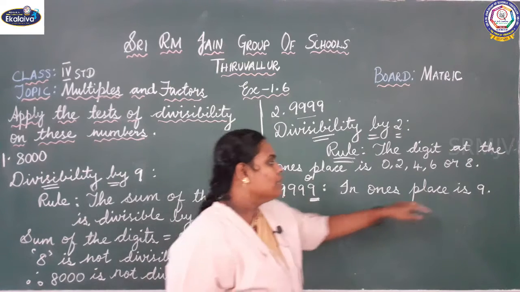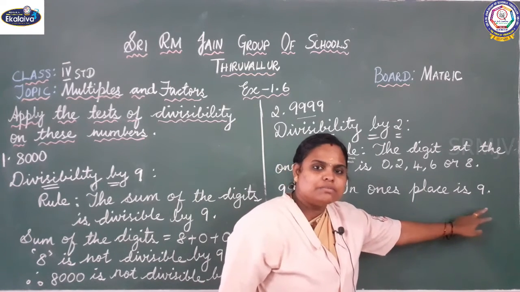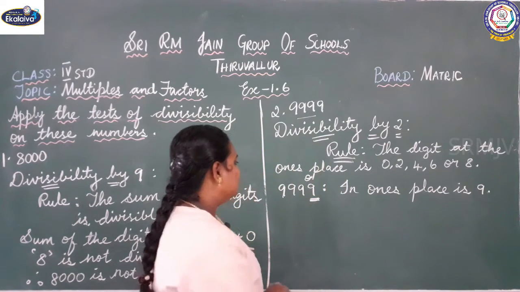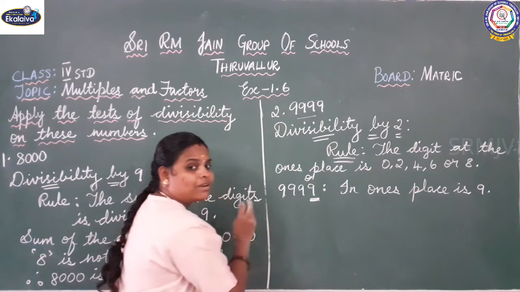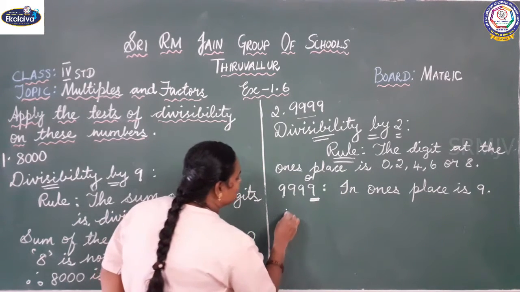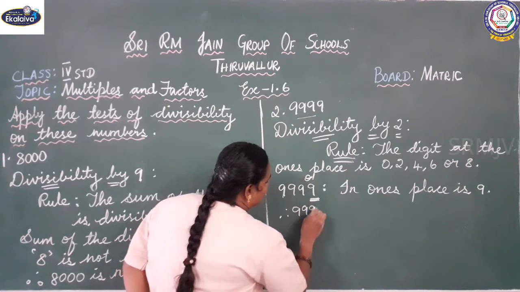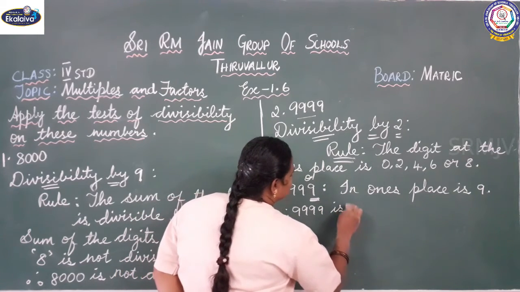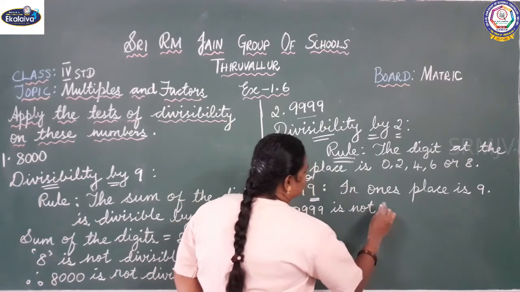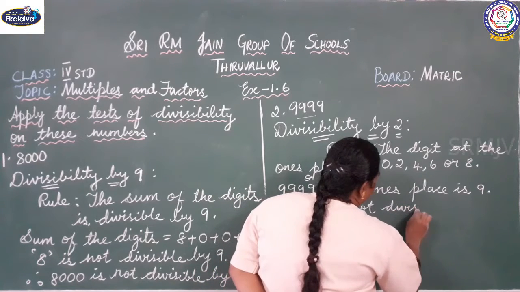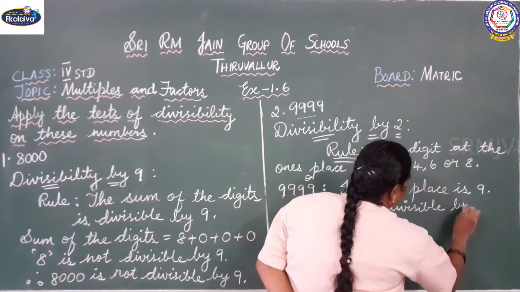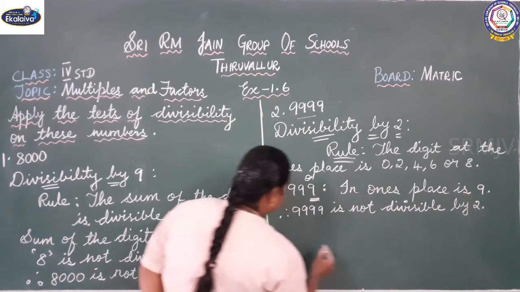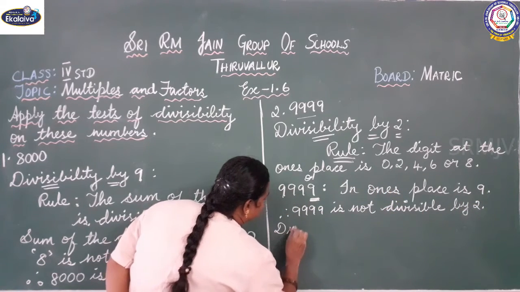But here it is 9. Whether 9 is divisible by 2? No. So 9999 is not divisible by 2.